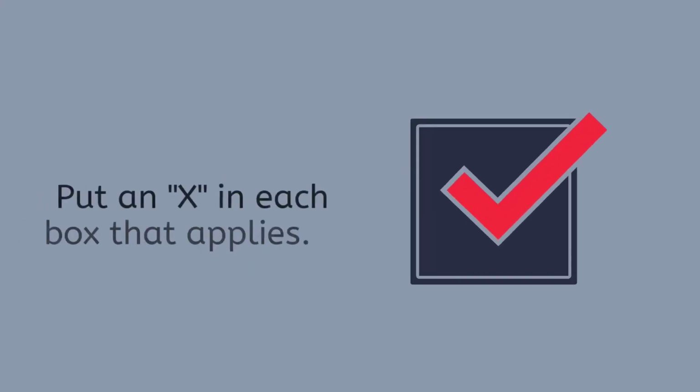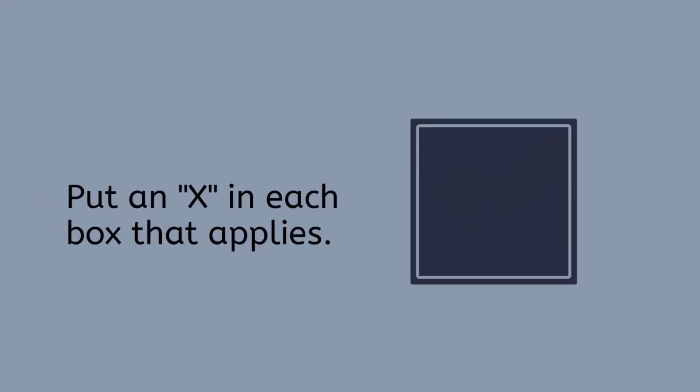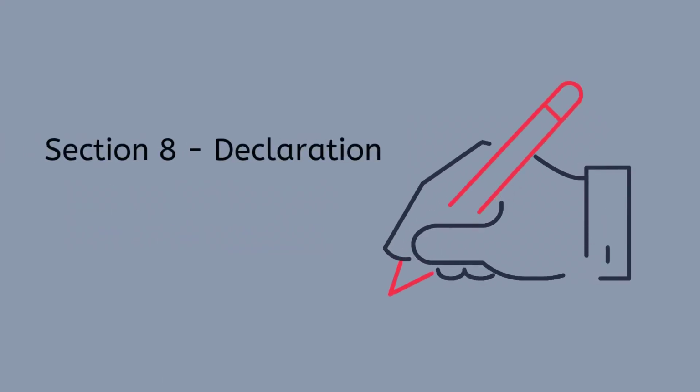Section 8. Declaration. Put an X in each box that applies. Only select the second box if you are filing an appeal of a justice court decision. Sign the form and fill in the date and location where you signed it. Remember, you are swearing an oath that everything you say in this form is true.